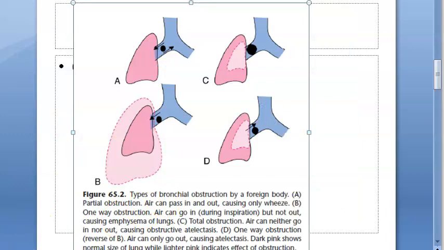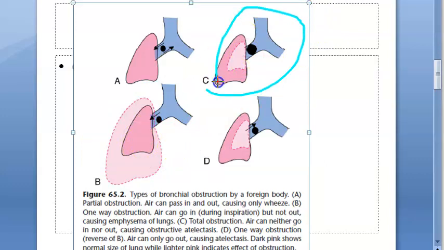Look at this. They are showing types of bronchial obstruction of a foreign body. This is partial obstruction. Still air can pass in and out, so it will cause wheezing. Then in B, they are showing one-way obstruction. Air can go in, but it cannot come out, causing emphysema of the lungs. Then C is total obstruction.